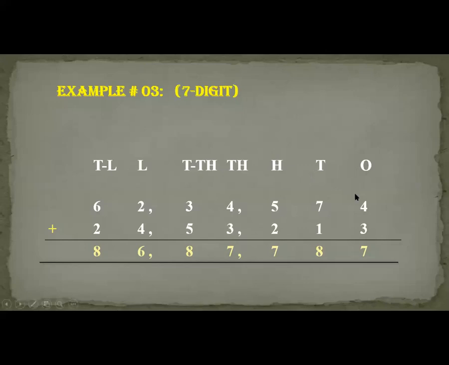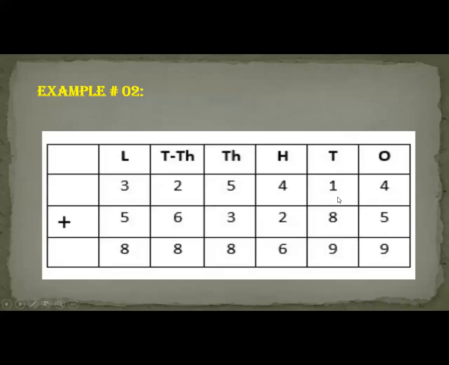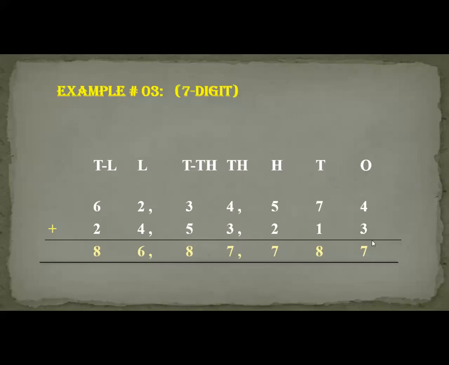This is 7-digit addition. Here we learned 6-digit addition and here is 7-digit addition. Starting from here, 4 plus 3, 7. 7 plus 1, 8. 5 plus 2, 7. Always remember that the numbers that add up into each other are called addenda, and the answer that comes after adding them is called the sum. 4 plus 3, 7. 3 plus 5, 8.